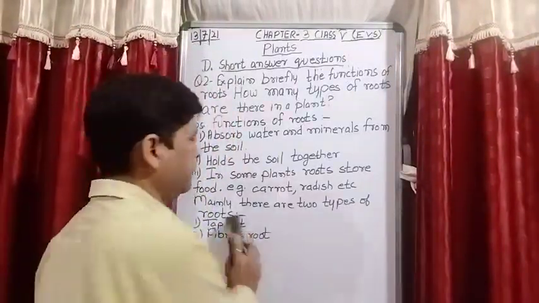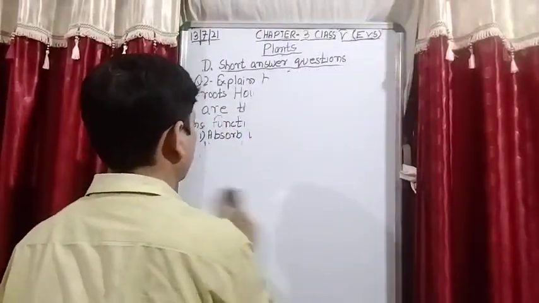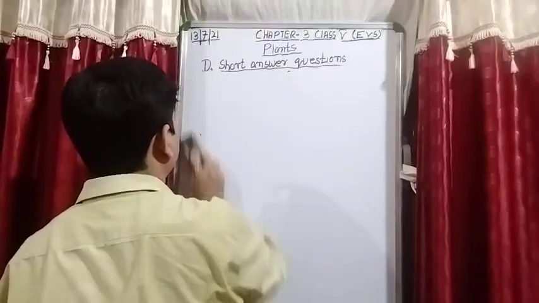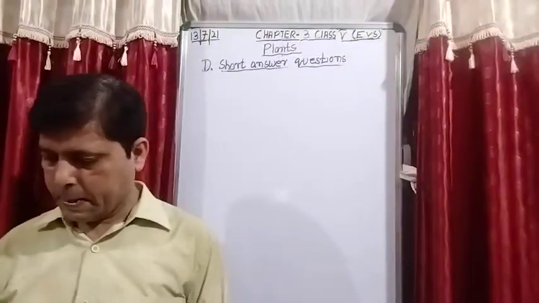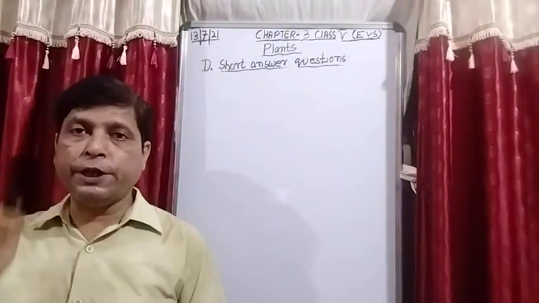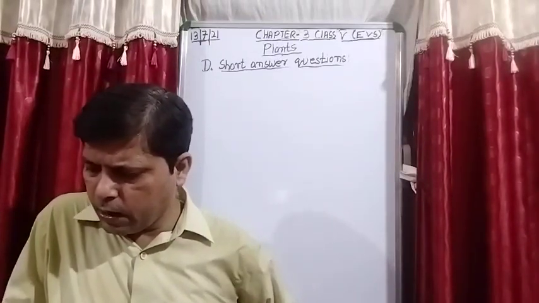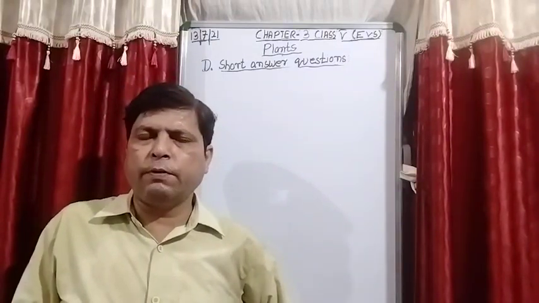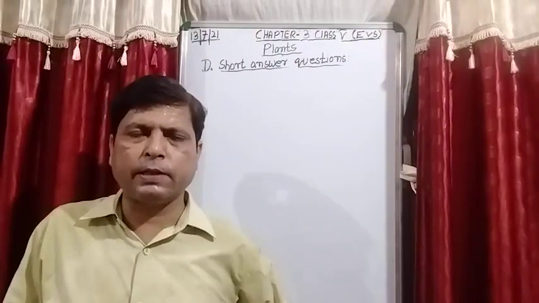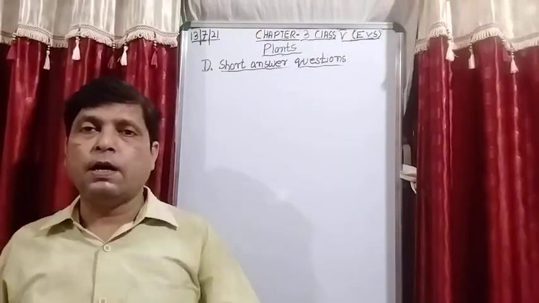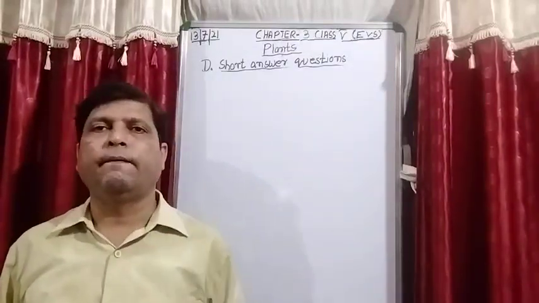Now, next question. Question number 3, from where does the seed get its food when it is in the embryo stage? So student, from where does the seed get the food when it is in embryo stage? I have already explained to you the structure of a seed. The outer covering of the seed is known as a seed coat.